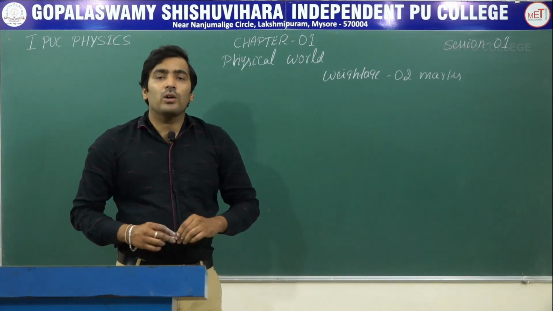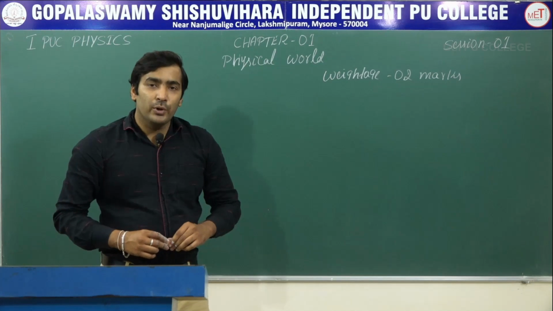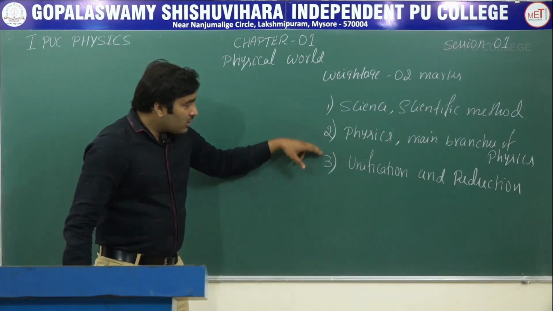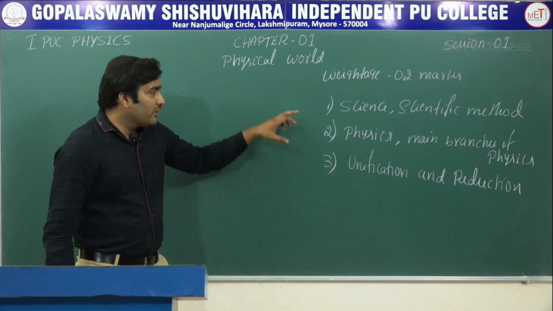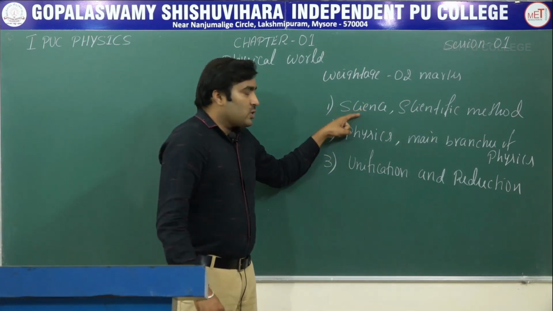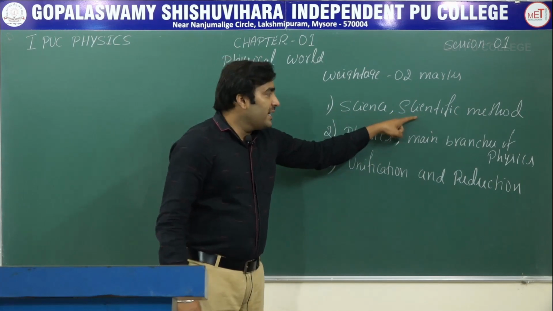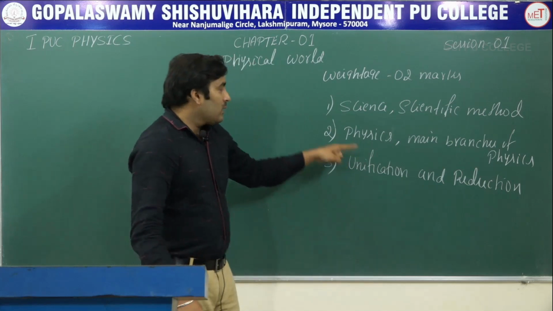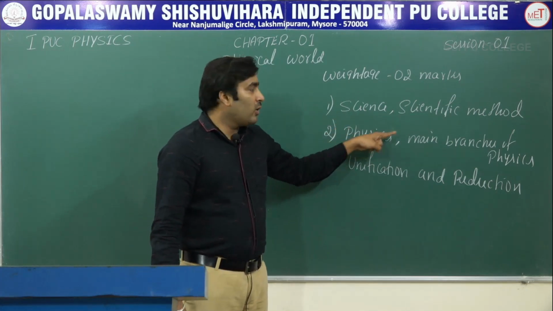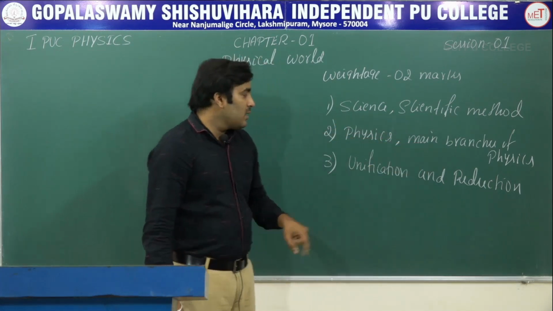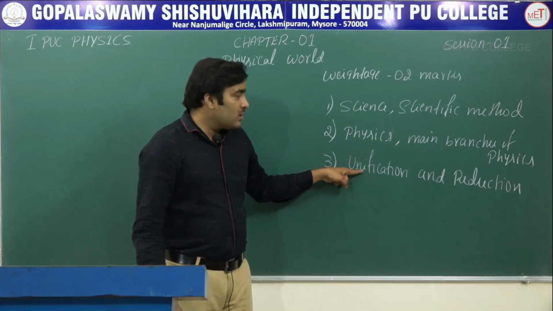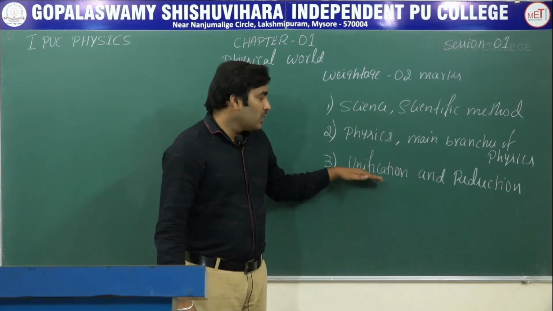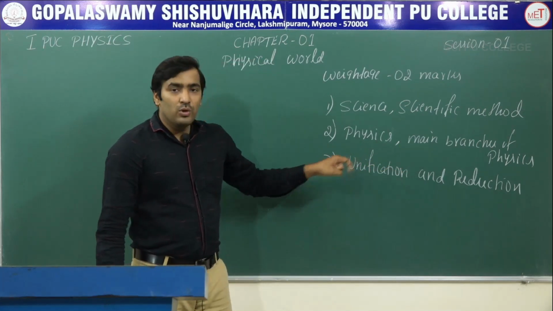Now let's see what are the concepts that I am going to discuss in this chapter. These are the topics that we have to cover in this class. Science: what is science, what is the scientific method, and what are the steps involved in the scientific method. Then what is physics and what are the main branches of physics. Then unification and reduction, examples of unification and reduction, and also the scientists who have achieved unification in physics.